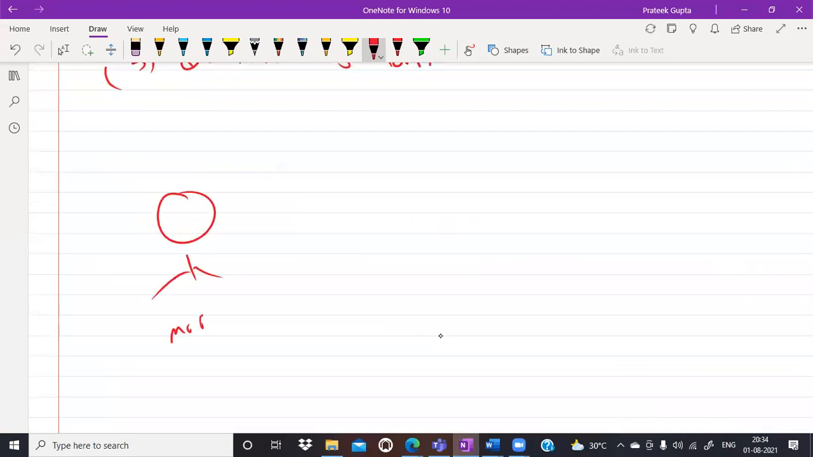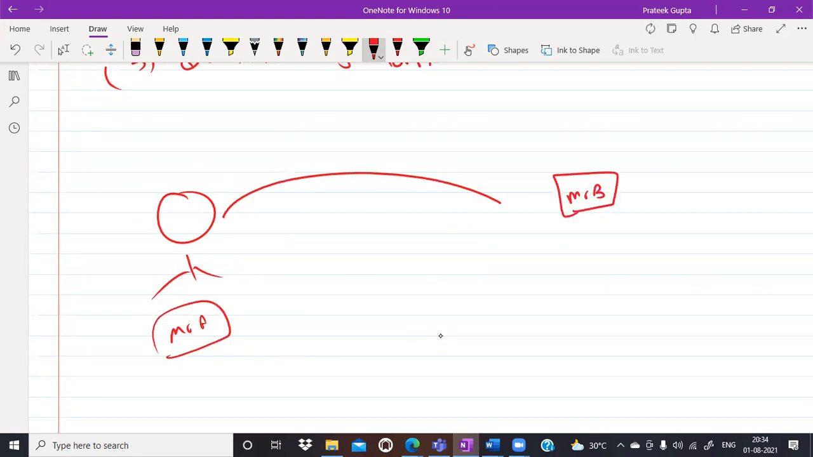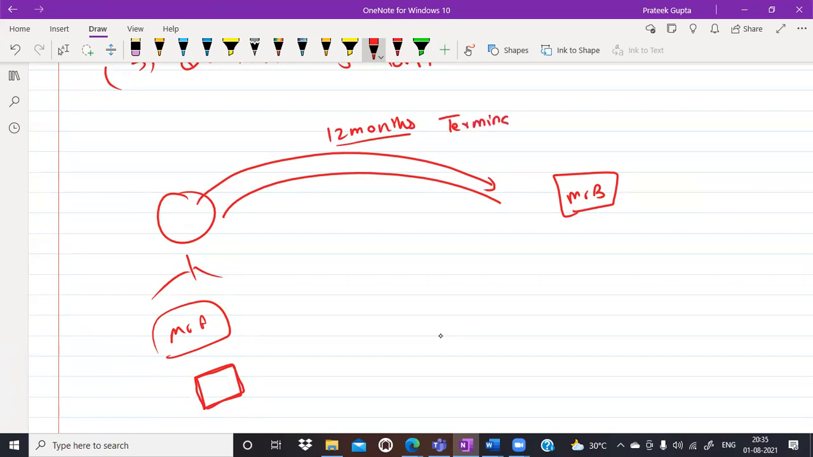This is Mr. A. Mr. B. Mr. A has a land. And we are giving this land to Mr. B for exact period of 12 months. Exact 12 months. After that, the lease will be terminated. The lease will be terminated after that. Now, let me give you the interpretation of reserving a yearly rent. Reserving a yearly rent. No registration required.